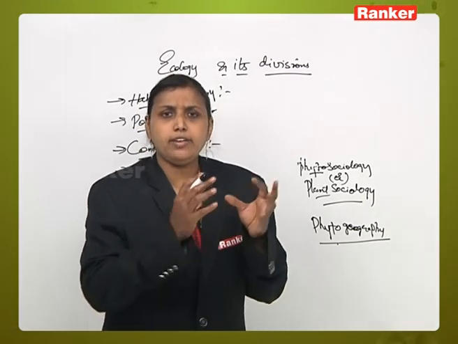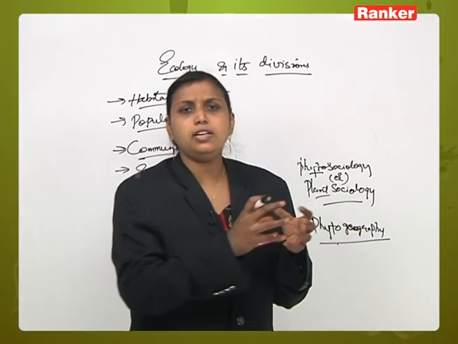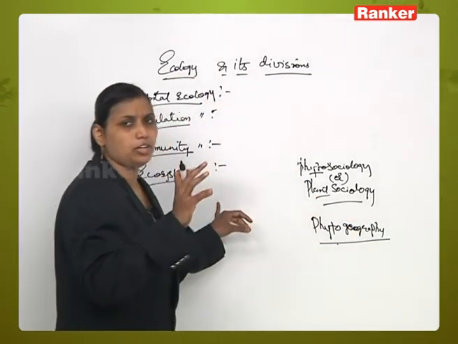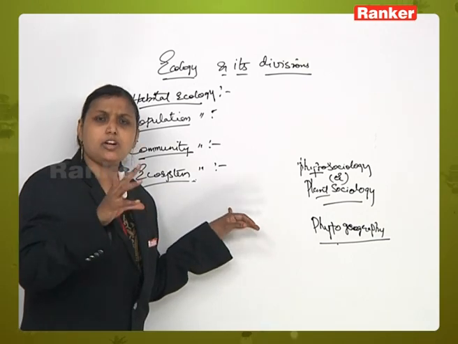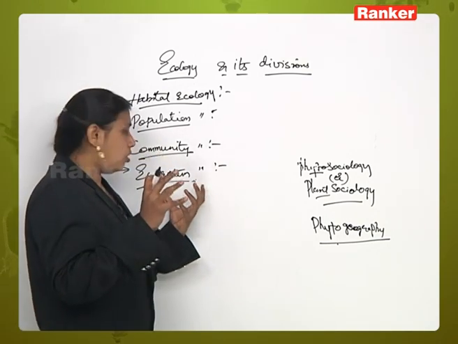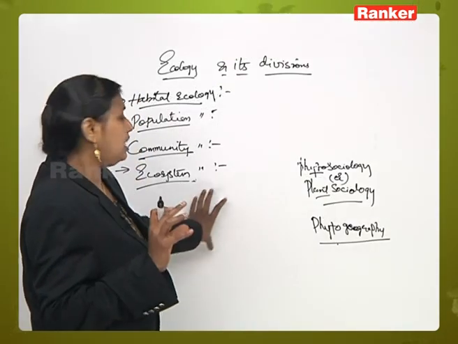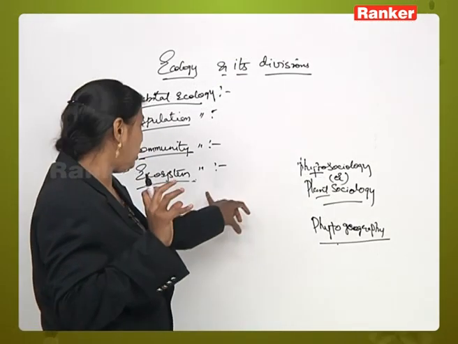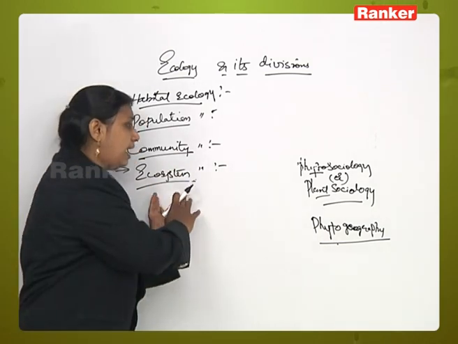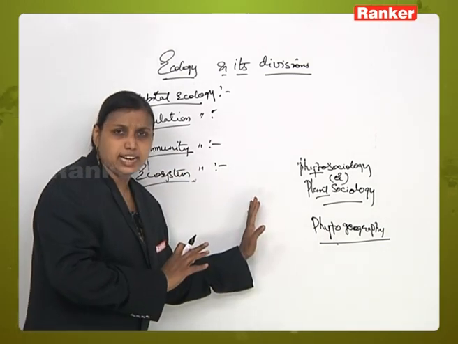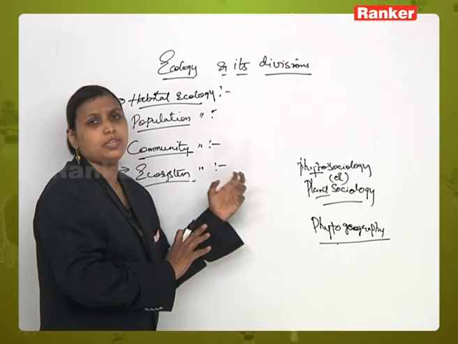Every ecosystem is a segment of nature which has both biotic and abiotic components. In ecosystem ecology we deal with the structure, working and functioning of the particular ecosystem and its interaction and interdependency with the environment.